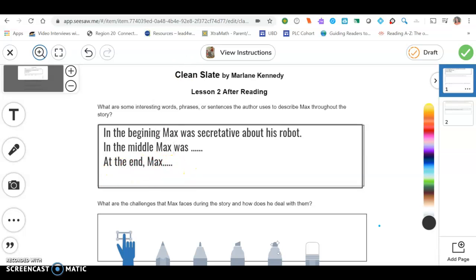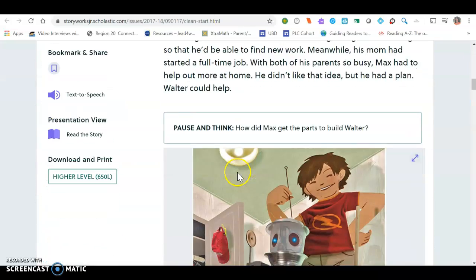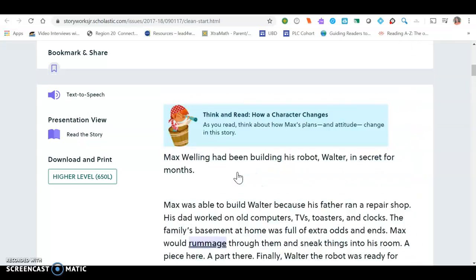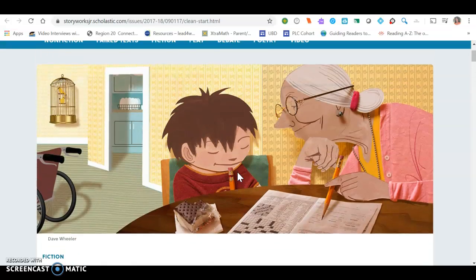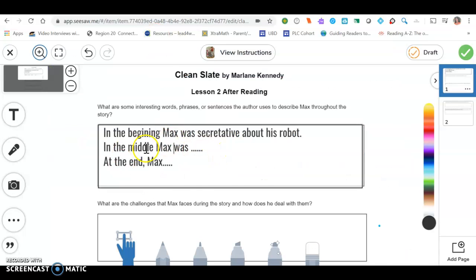Now, when you do that, let's say I don't know what the story was about. Well, remember we clicked on the story and it came up, so you can go back and reread to find out how the author describes Max. So that's how you can go back and forth.